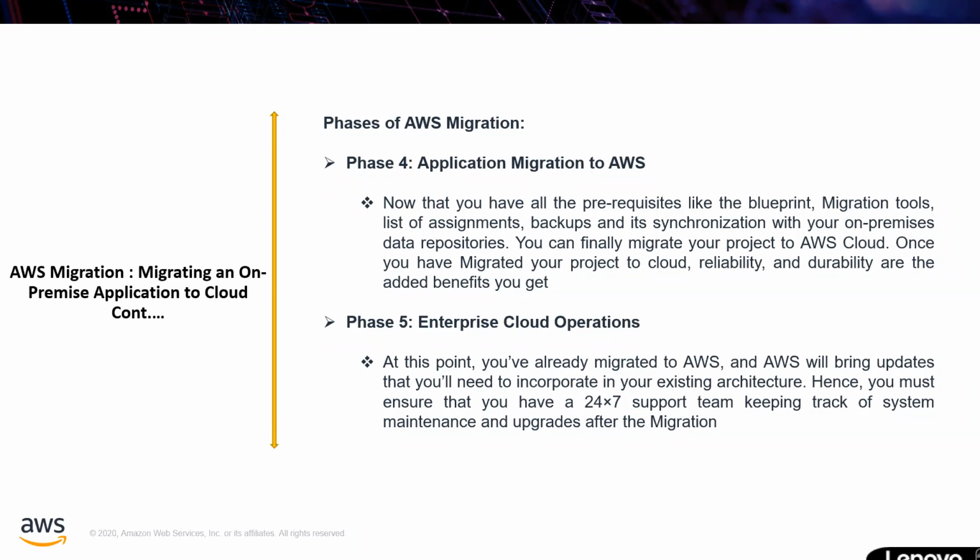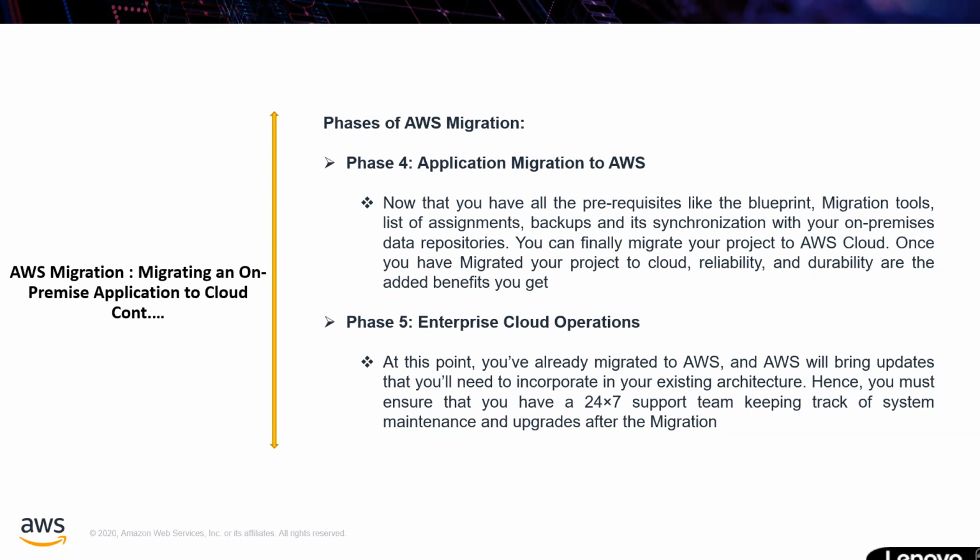As I said last class, the durability is 99.99 percent, and the reliability is 99.999999999. That kind of reliability and durability you are getting from AWS.